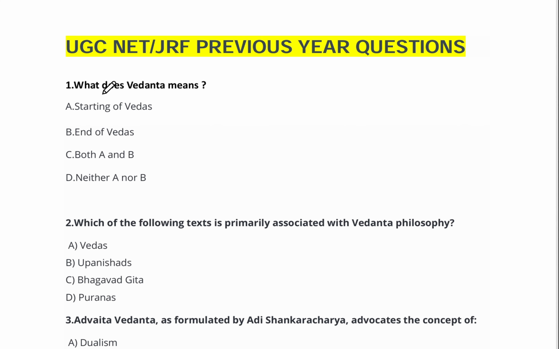The first question is, what does Vedanta mean? Option A, starting of Vedas. Option B, end of Vedas. Option C, both A and B. Option D, neither A nor B. So after every question, I will give you 3 seconds to think about the question and choose your answer.